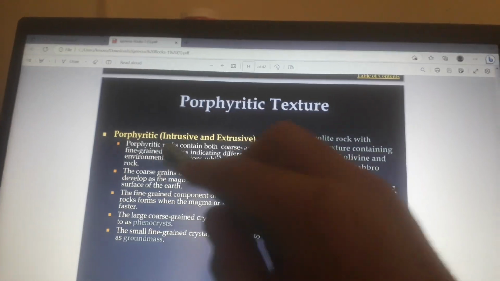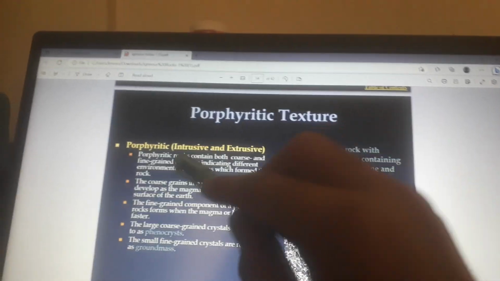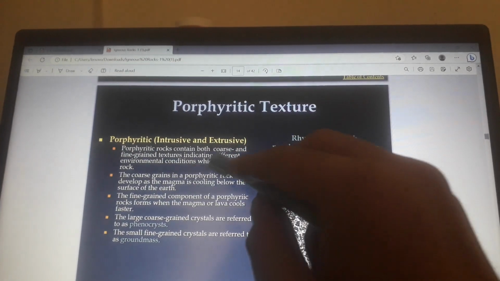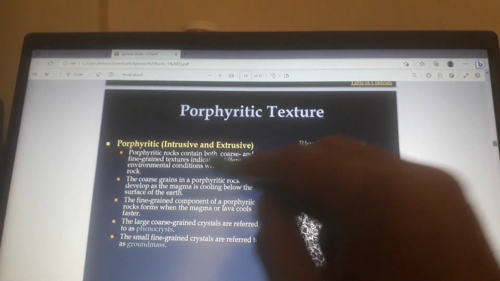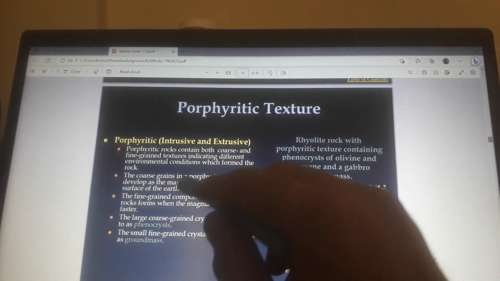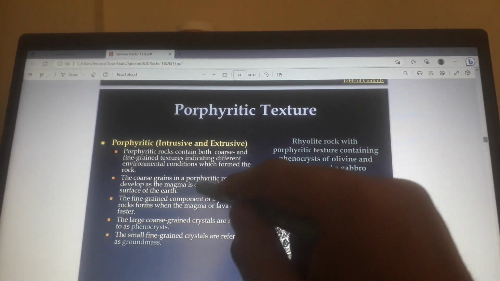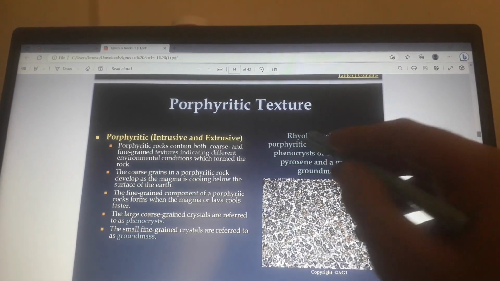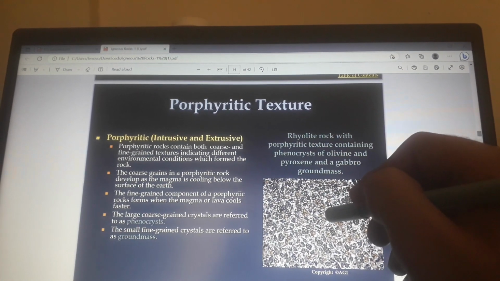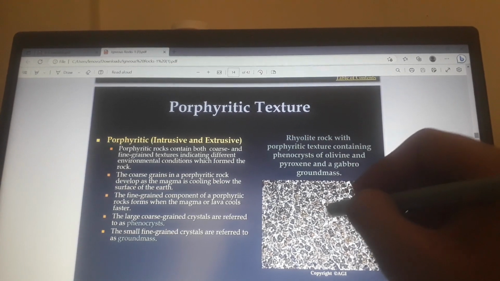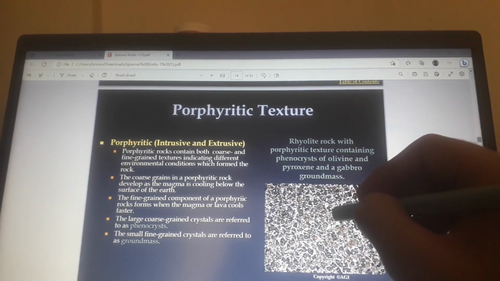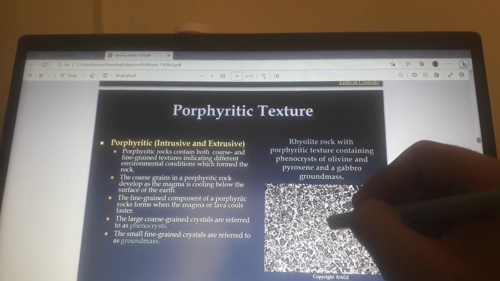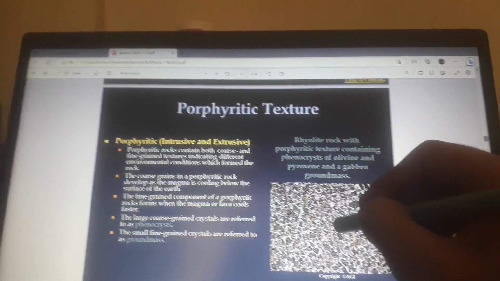Porphyritic texture: porphyritic intrusive and extrusive. Porphyritic rocks contain both coarse and fine-grained texture, indicating different environmental conditions which formed the rock. The coarse grains in a porphyritic rock develop as the magma is cooling below the surface of the earth. This is rhyolite rock with a porphyritic texture containing phenocrysts of olivine and pyroxene and a gabbro groundmass.